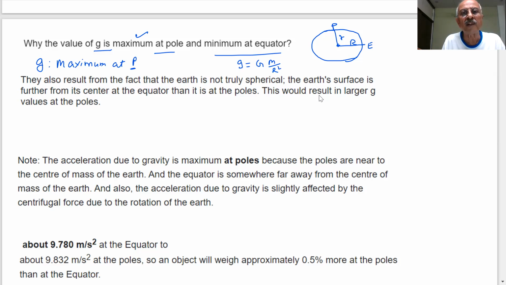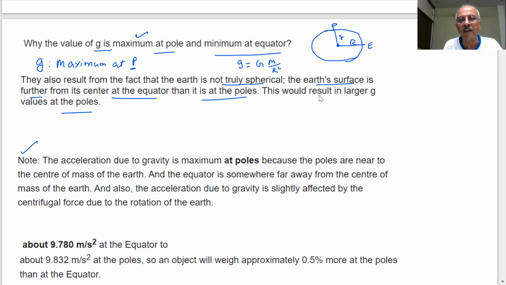As a result, the Earth is not truly spherical, as we said. The Earth's surface is farther from its center at the equator than at its pole. This would result in larger g values at the pole. This is a very, very important point to note: the acceleration due to gravity is maximum at the pole because the poles are nearer to the center of mass of the Earth, and the equator is somewhere far away from the center of mass of the Earth.